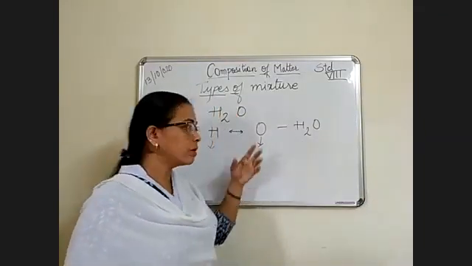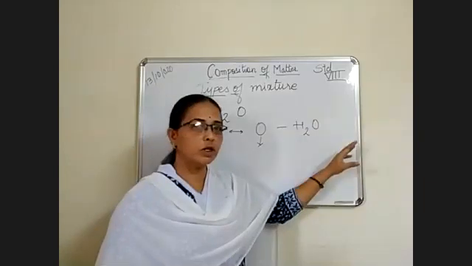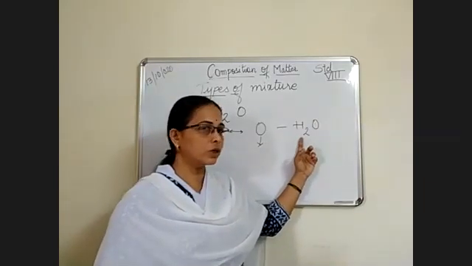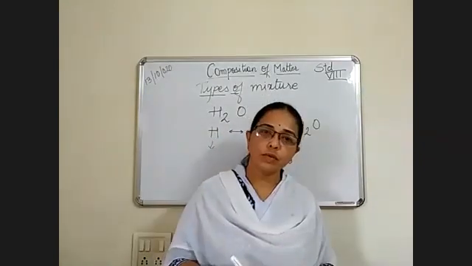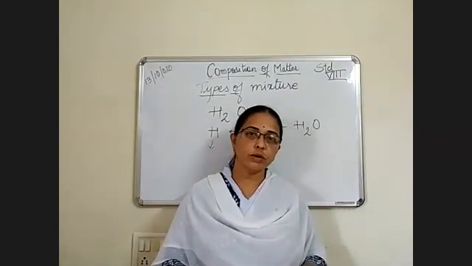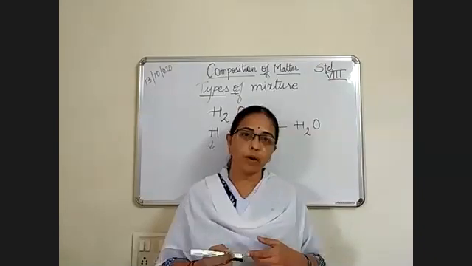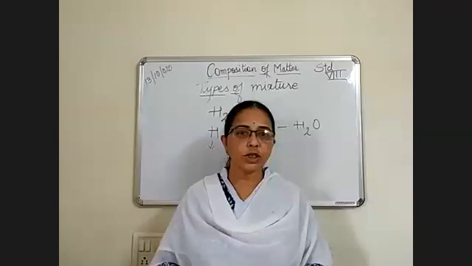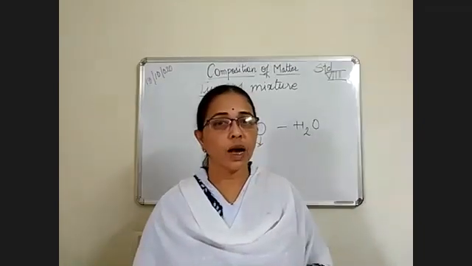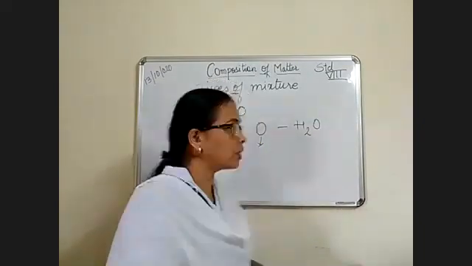When hydrogen is separate and oxygen is separate, the property of hydrogen is that it is combustible, and the property of oxygen is that it supports combustion. But when they are in the compound form, they put off the fire. That means the property of the elements changes when they are in a compound. We will take one more example.